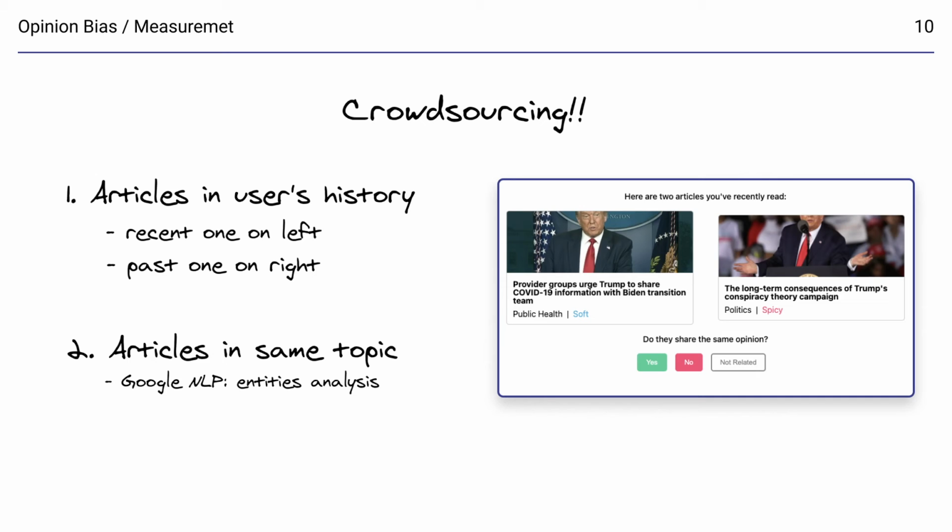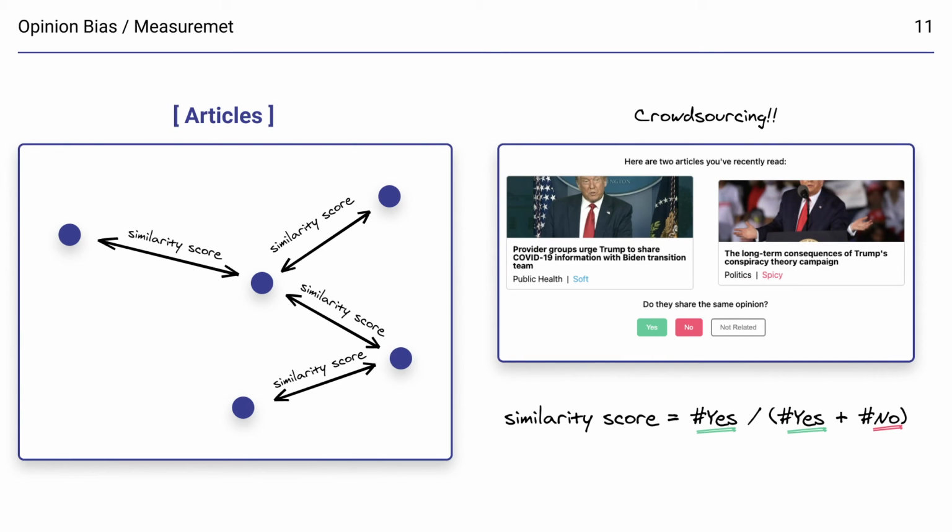The article on the left is the most recent article the user has read, and another article the user has previously read is on the right. The right one is also chosen with the help of Google NLP API by checking if the articles share a similar entity set with the one on the left, making sure the two articles share a common topic. With responses from many users, we obtain the opinion similarity score, which is the ratio of answers that say yes, they're similar, to the total number of responses. We can use this score as a confidence score of whether the articles have similar opinions or not.